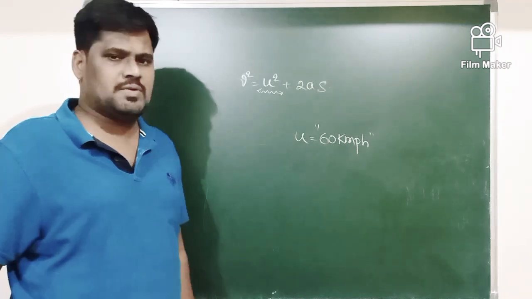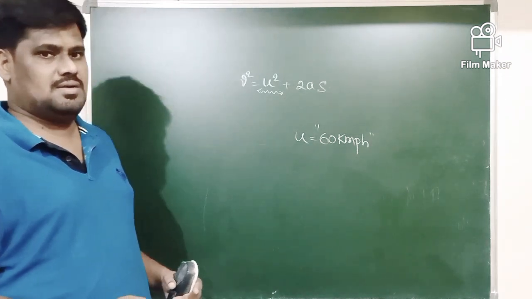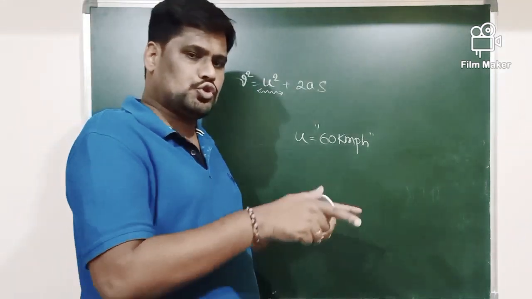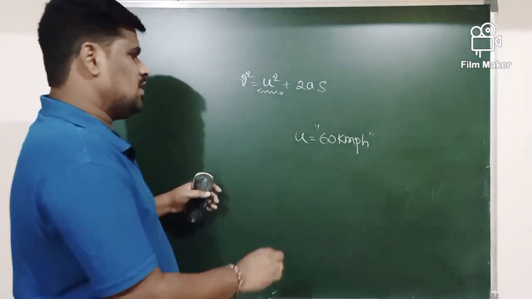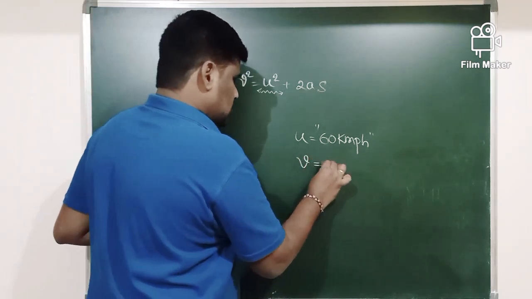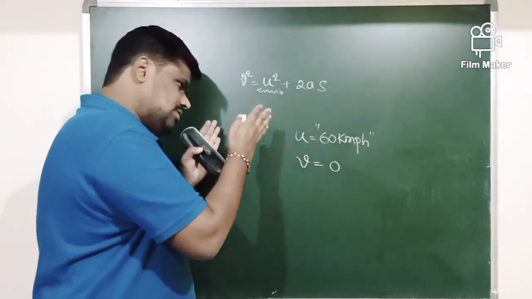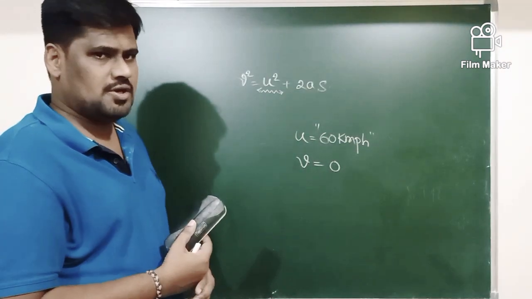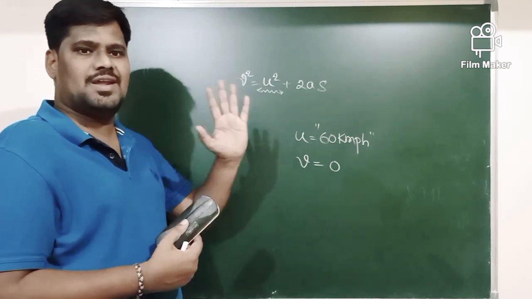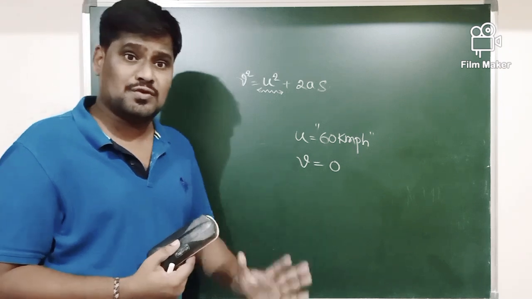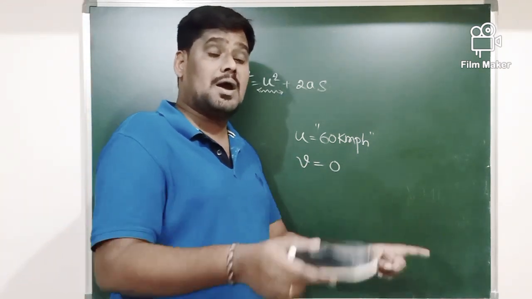Initially the bus is traveling with a speed of 60 kmph, and a driver applies a brake to stop the bus. When the bus stops, its final velocity will be 0. When the driver is applying the brakes to stop the bus, when the bus stops, definitely its final velocity will be 0. And before coming to the rest, of course the bus is going to travel some distance after application